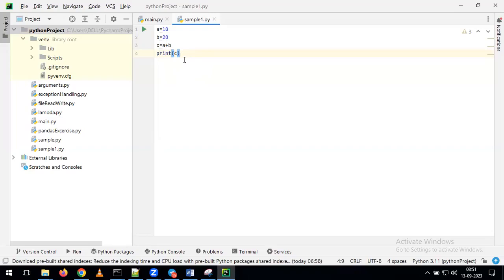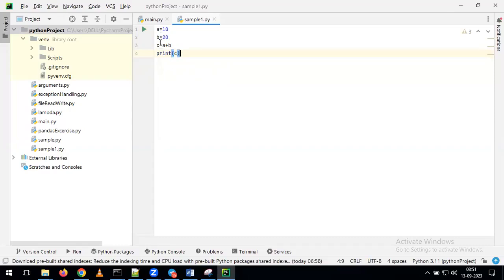If you are performing the practice in the IDLE, or in the Python prompt, we have to give each and every line separately. But here we are using PyCharm. In PyCharm, we are using the Python script. In the Python script, you can give all the lines of the code at a time, depending on your convenience. Here we are doing the small addition operation.